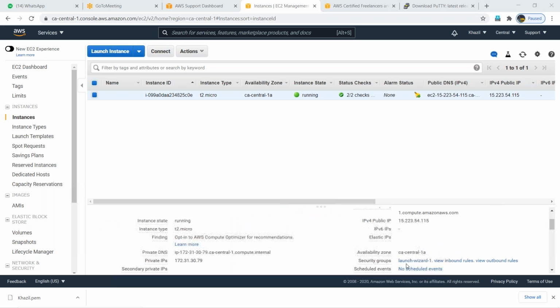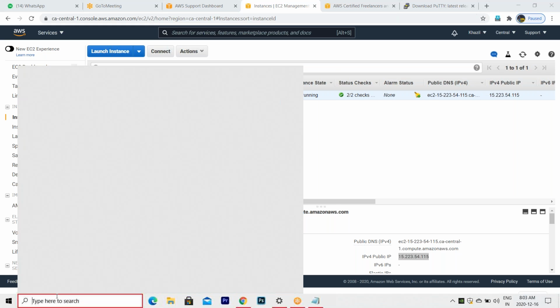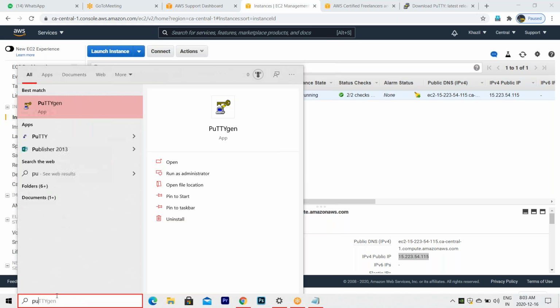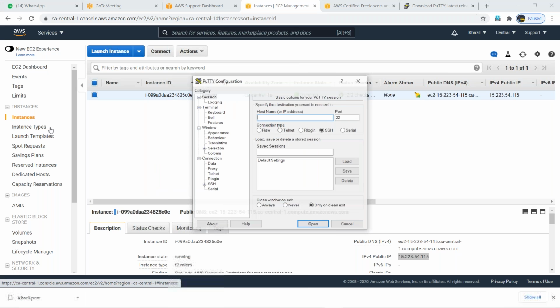Copy that IP. To this server I'm going to log in now. In your laptop, open Putty. Now Putty is the application. Paste the IP address here.